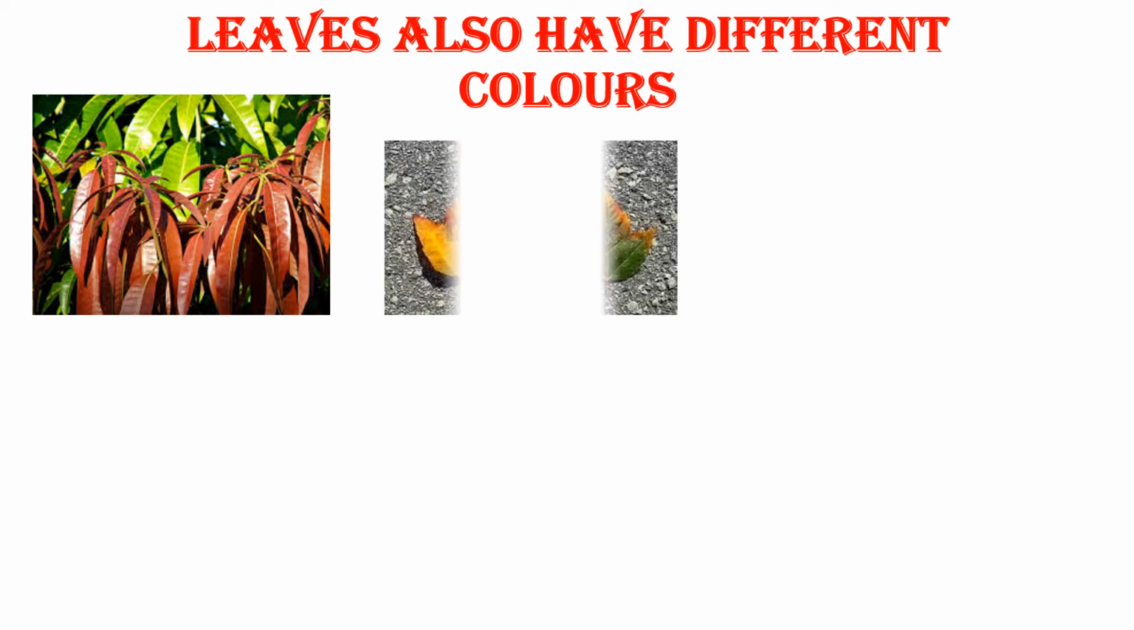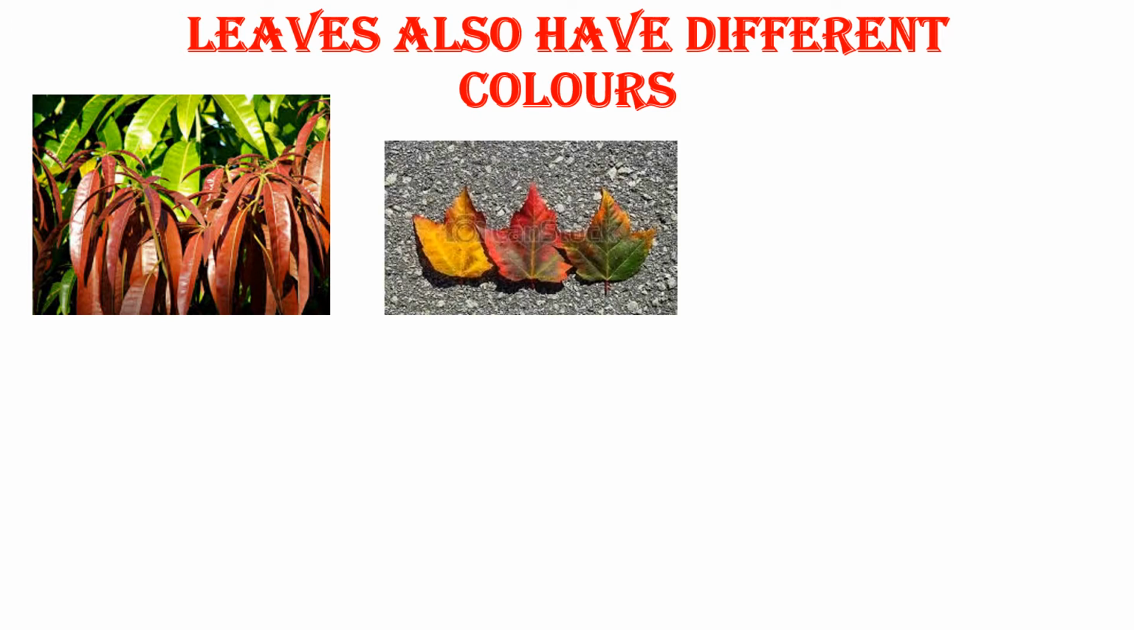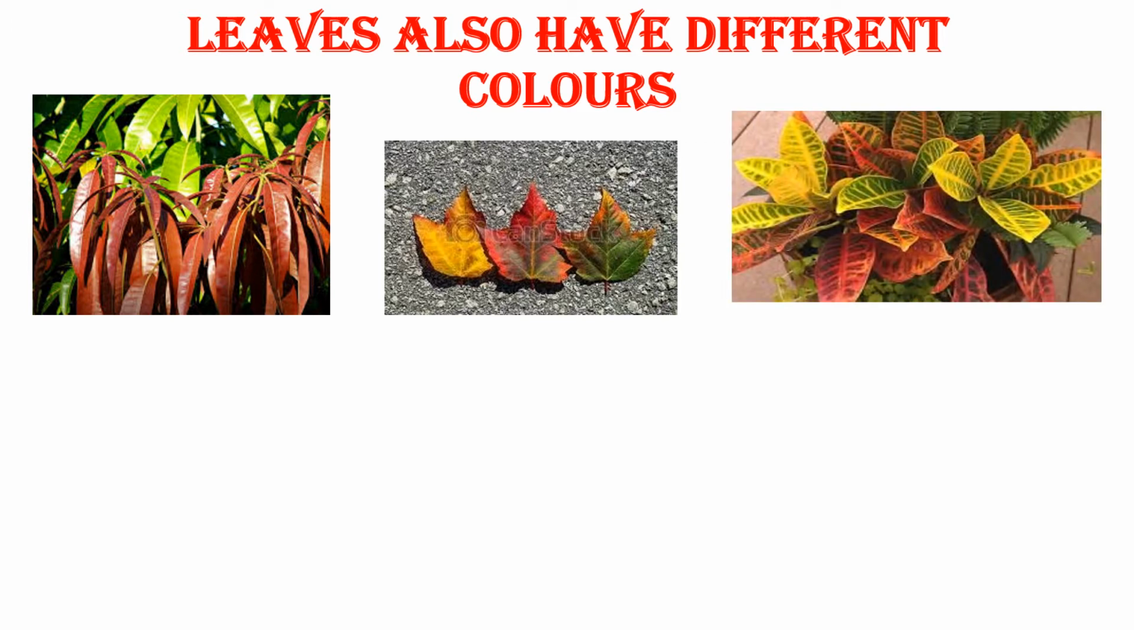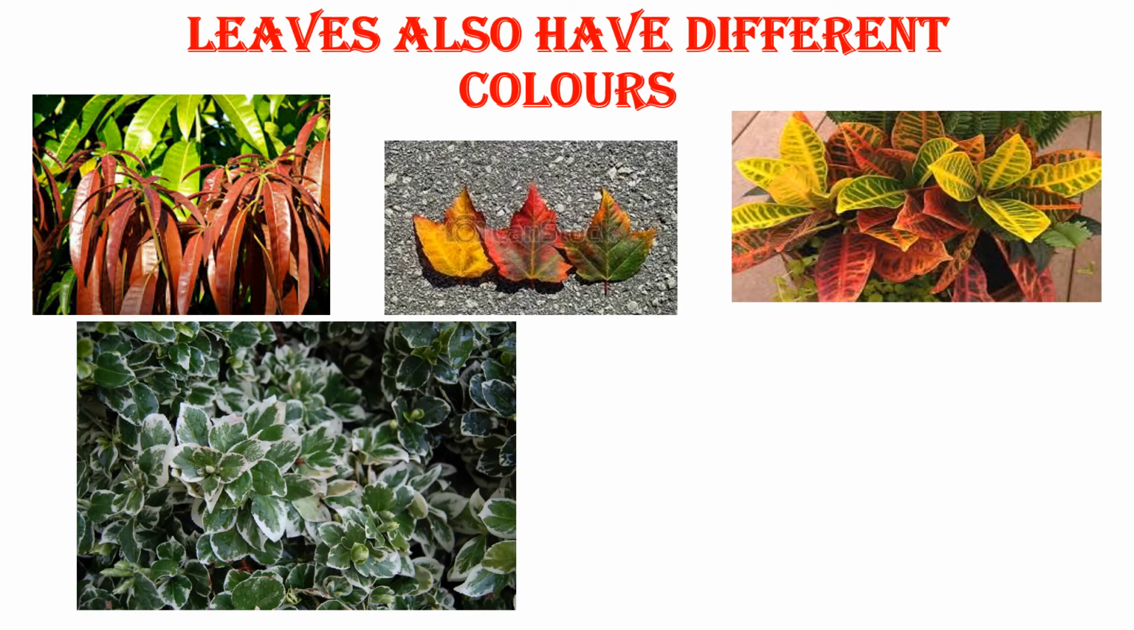Now see, this is a maple leaf. It's a tree, just used to give shadow. And these are crotons. In this croton you see pinkish shade, green shade, yellow shade. See how many colors are there in that? See, this is also a croton plant. Croton plants are kept only for show. They require very little water and very little maintenance.